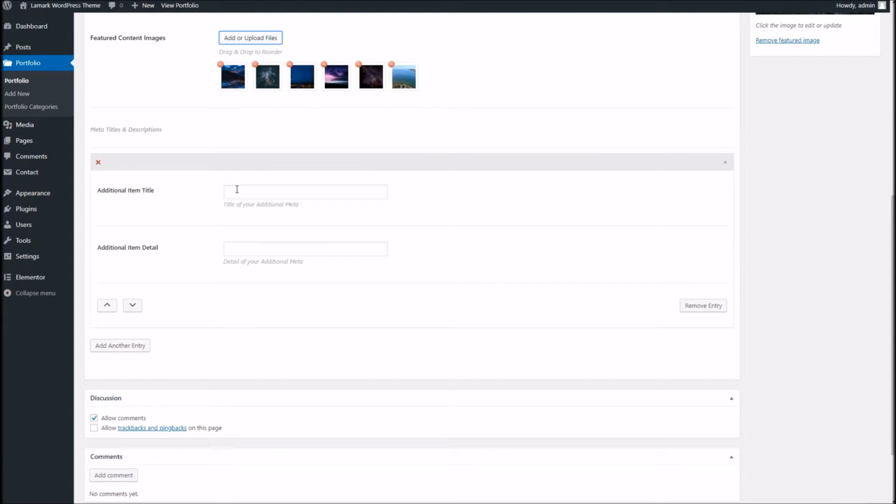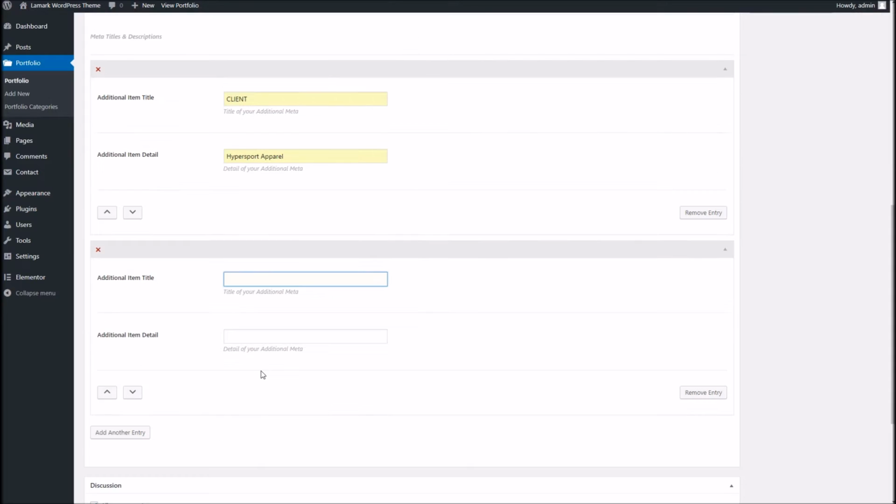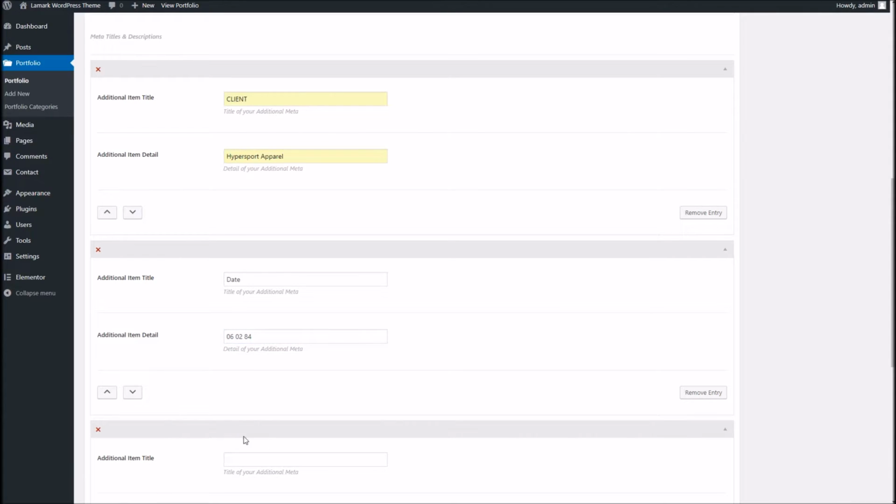We've got additional metadata, and this is essentially somewhere where you can add some extra snippets of information about your project. So if I put, obviously here we can have client as well as the client name. We could also put something like date, it's quite popular, or basically anything as you wish.